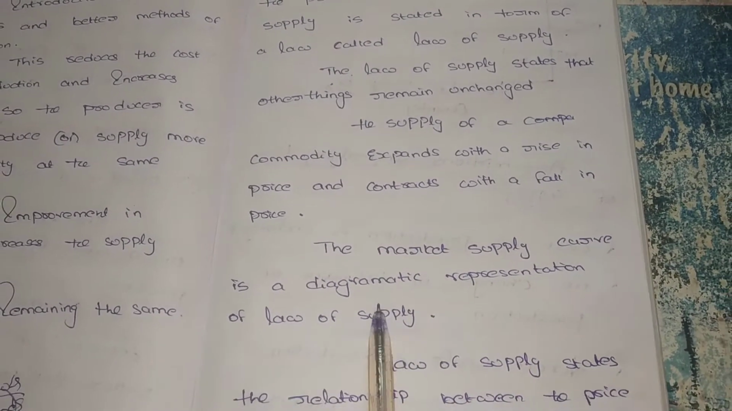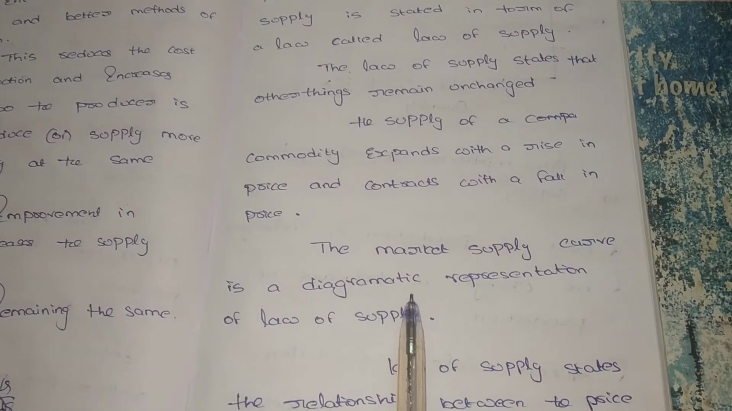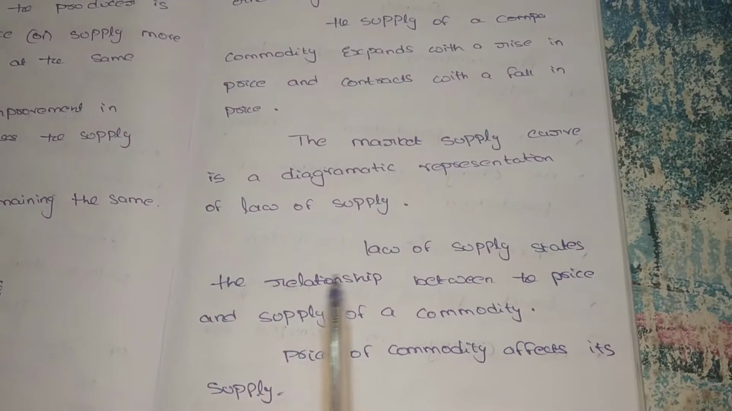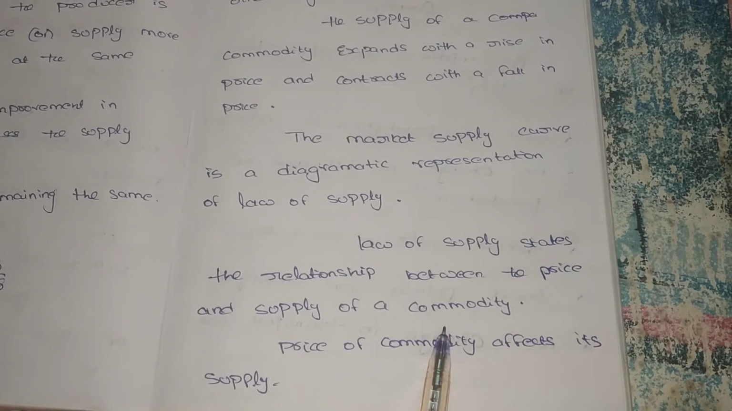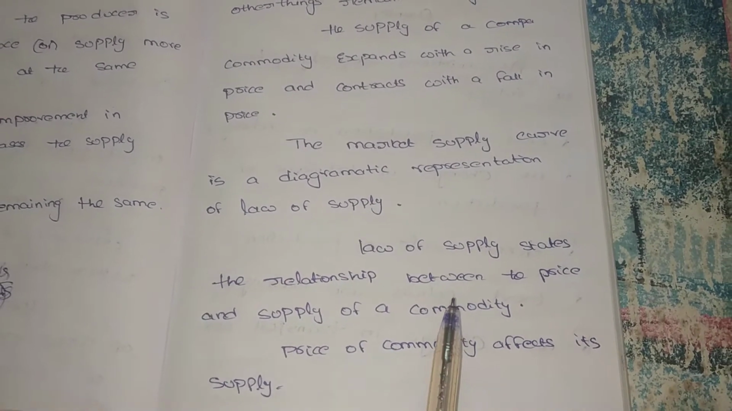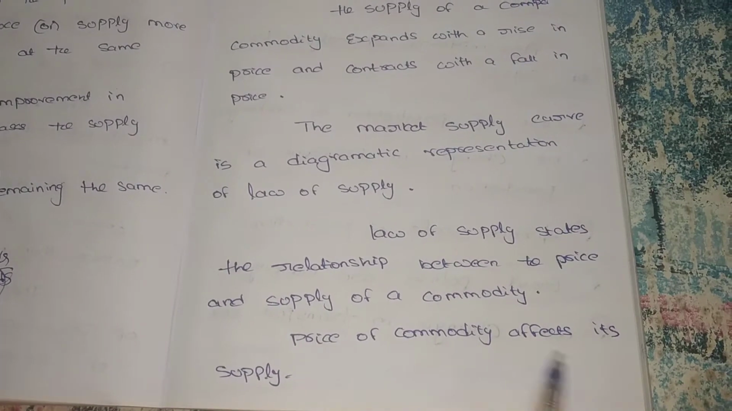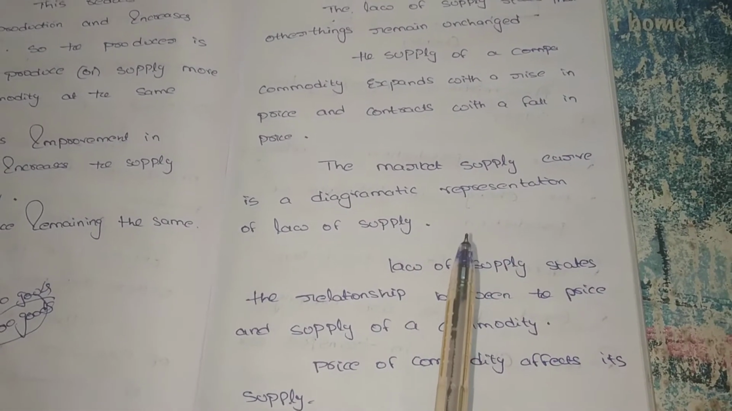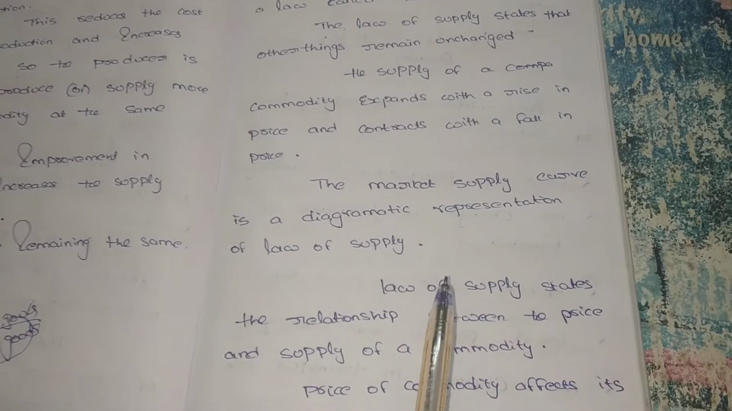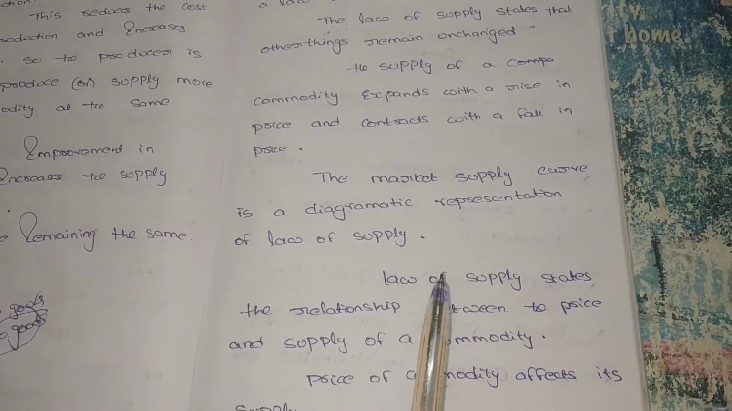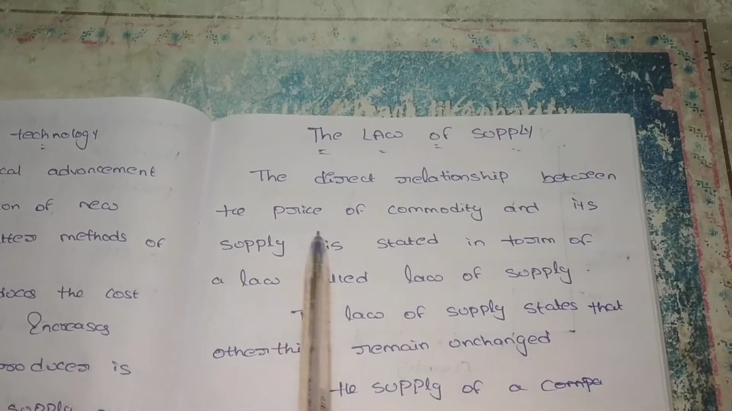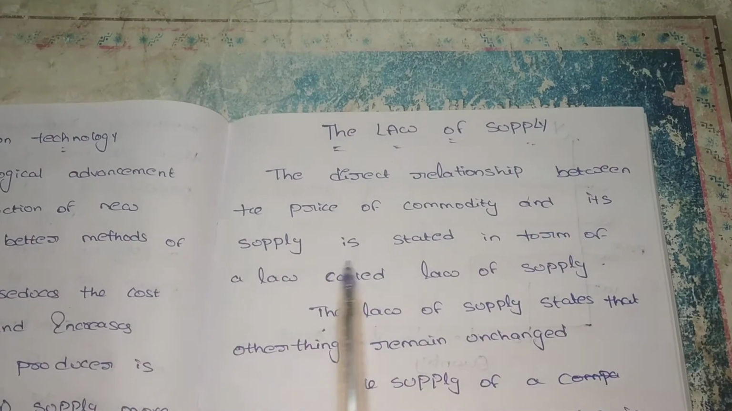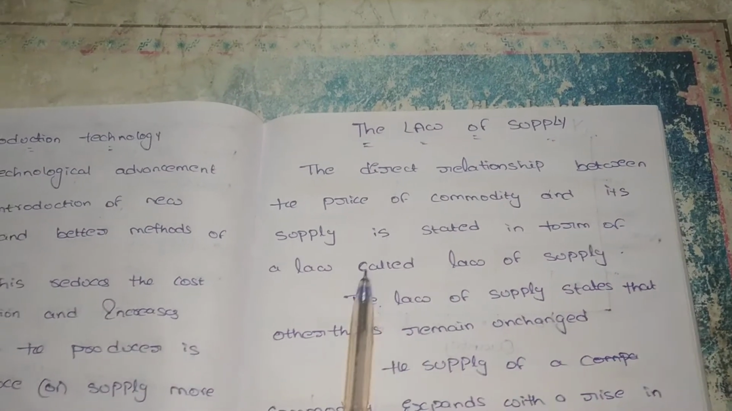The law of supply can be represented diagrammatically as a market supply curve. The law of supply states the relationship between the price and the supply of a commodity. Definitely the price of a commodity affects its supply. When the price increases, the producer enjoys more profit, so he can produce more goods. When the price decreases, the producer may not be able to produce, and the supply automatically decreases. This direct relationship is the law of supply.